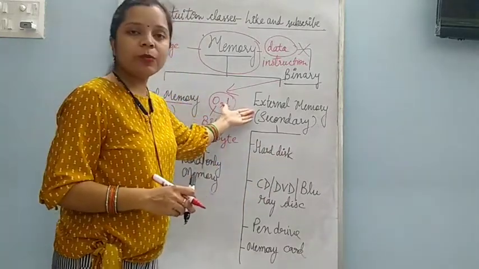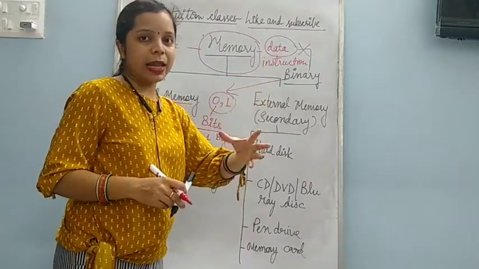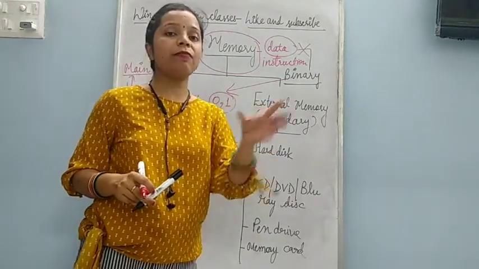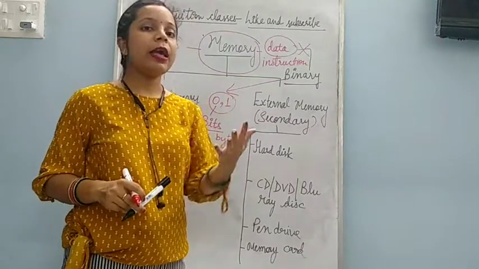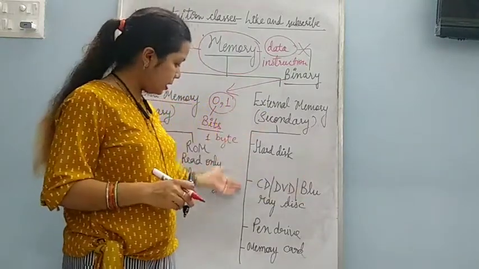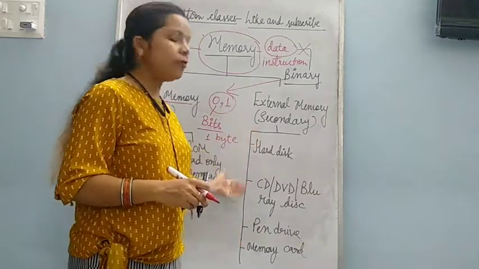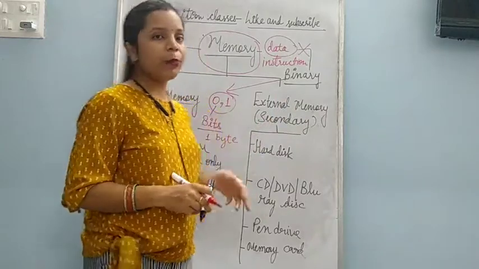External, you can understand from the word only. External means something coming from outside. This means it is not present. You have to attach external memory to the computer, and some external devices are there, which you can see are written on the blackboard. Using these devices, you can attach an external memory to the computer.